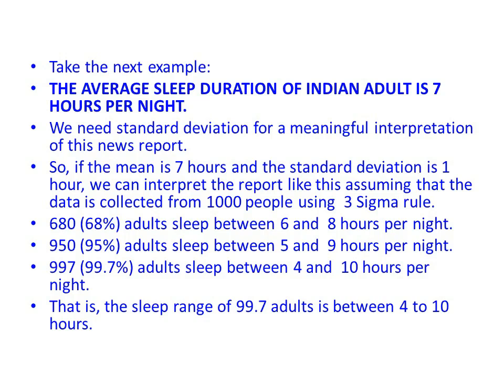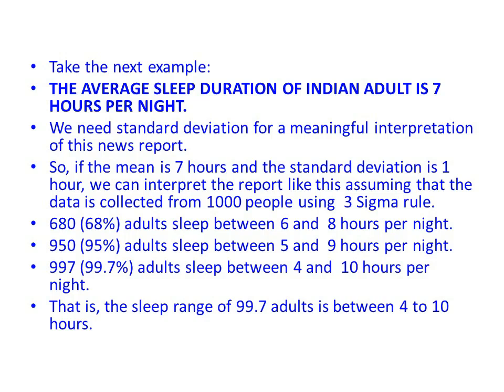So, if the mean is 7 hours and the standard deviation is 1 hour, we can interpret the report like the following, assuming that the data is collected from 1000 people using the 3 sigma rule. 680, 68%, adults sleep between 6 and 8 hours per night. 950, 95%, adults sleep between 5 and 9 hours per night.